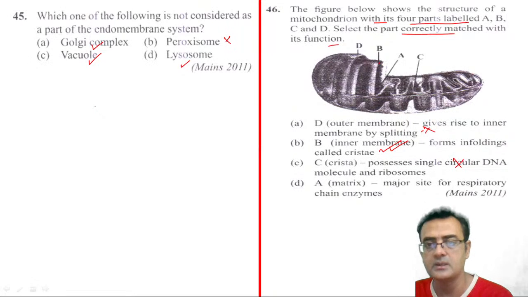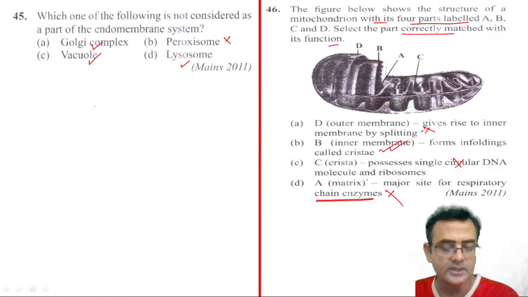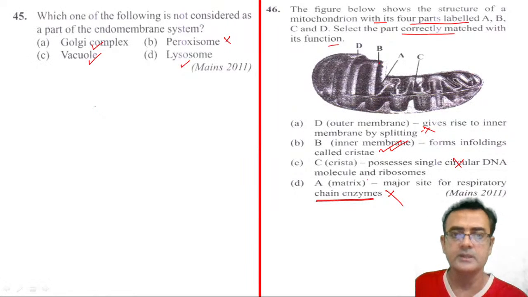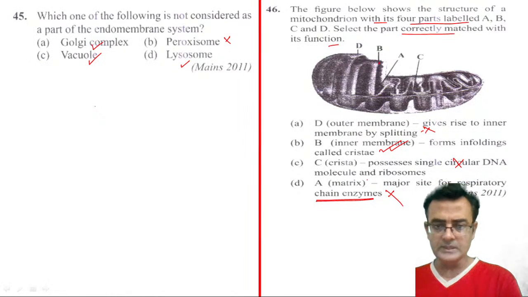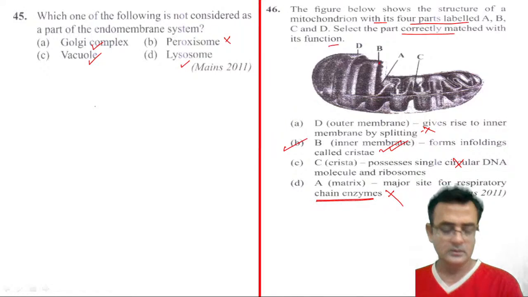No, this is there in the mitochondrial matrix, and A is the matrix. Major site of respiratory enzymes is the inner membrane, right? Enzymes for the electron transport are situated in the inner membrane, which contains many enzymes. So B is the correct answer here.